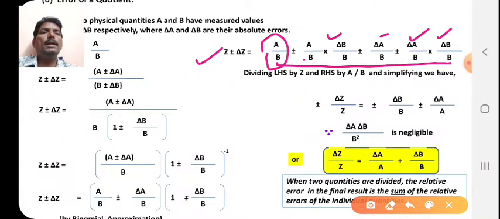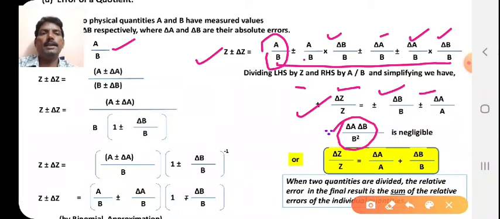Now dividing the LHS by z and the RHS by a/b, since z is equal to a/b, we get ±Δz/z is equal to ±Δb/b ± Δa/a. Again, the last term's value is very small, therefore it is neglected. So ultimately you will get Δz/z is equal to Δa/a + Δb/b.